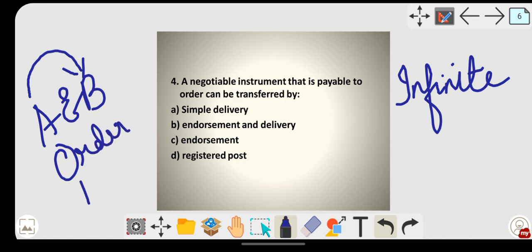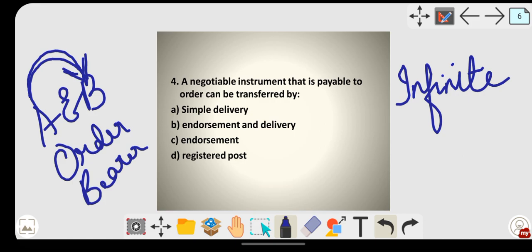Okay, order or to the bearer. So who is the bearer? Bearer is the one who is holding the instrument. Suppose it is mentioned pay to the bearer, at that time it can be transferred only by simple delivery. Suppose it was a bearer instrument, A can simply give it to B without signing on the back of the instrument.